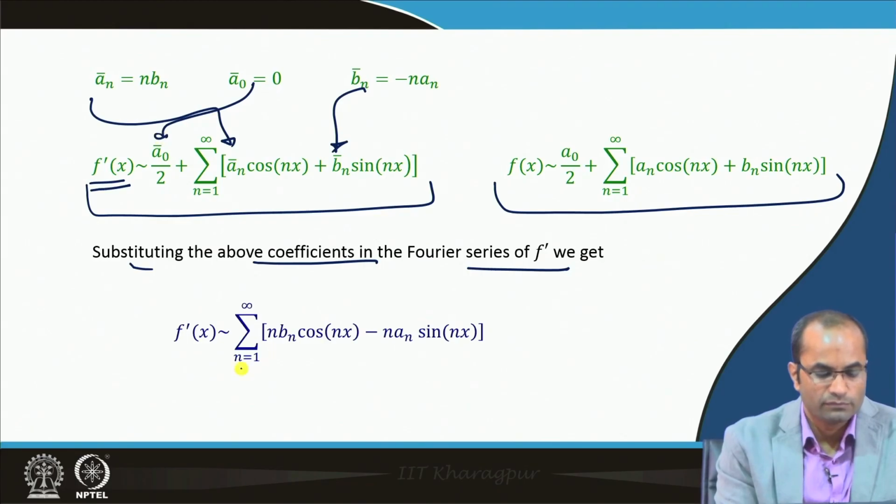So, this simplified form of the series will be the sum from n = 1 to infinity.